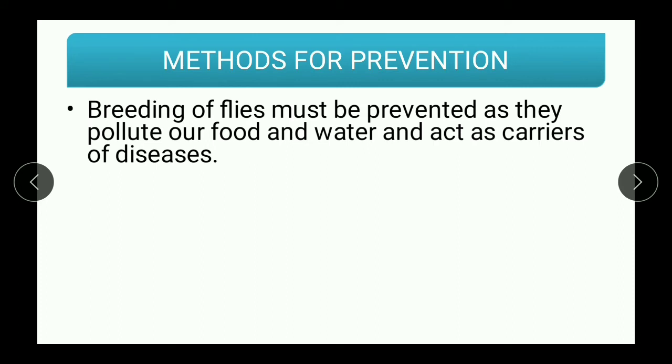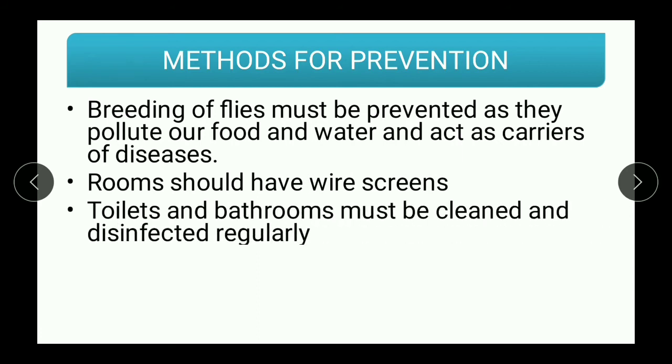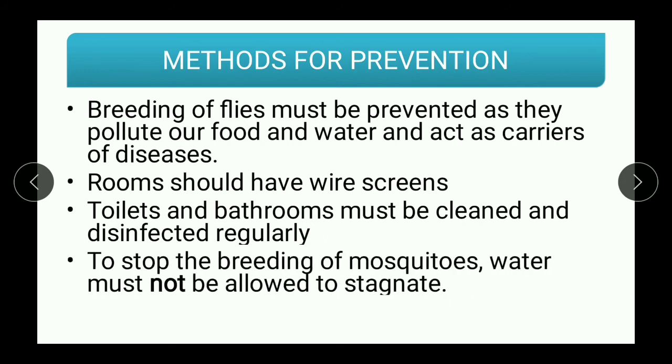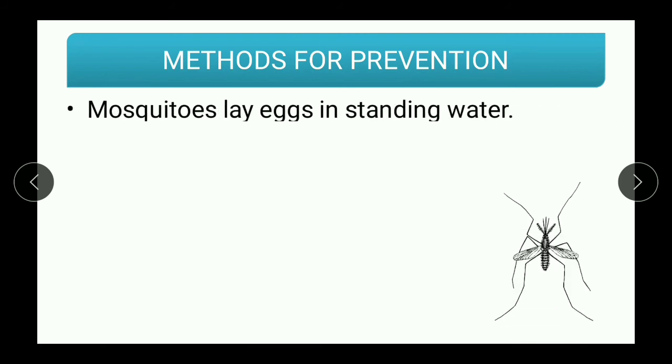Breeding of flies must be prevented as they pollute our food and water and act as carriers of diseases. Rooms should have wire screens. Toilets and bathrooms must be cleaned and disinfected regularly. And to stop the breeding of mosquitoes especially, water must not be allowed to stagnate, because still or standing water many times helps breed mosquitoes. Generally, what happens with standing water is that mosquitoes lay eggs in such water.